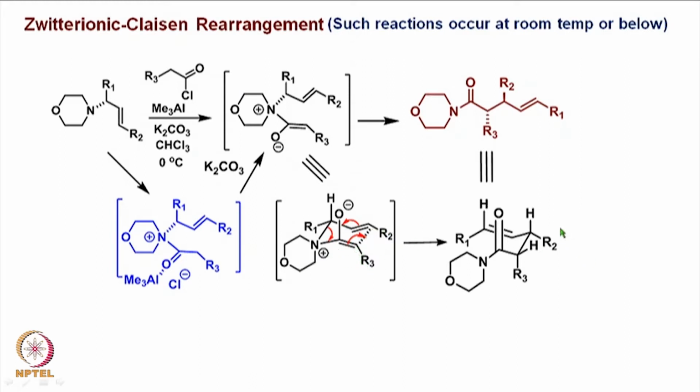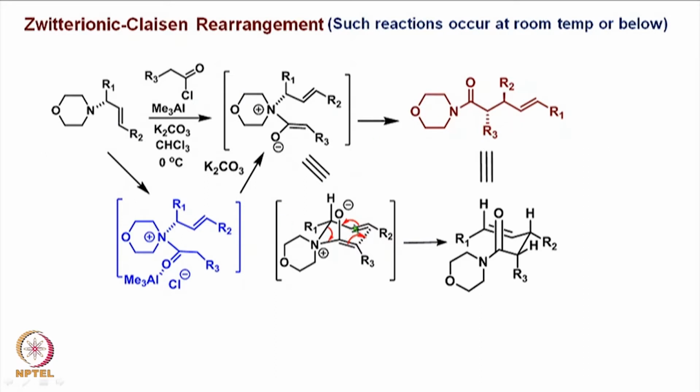And this rearrangement leads to the formation of this particular product here, which can be written in this particular fashion. Now, depending on different kinds of substitutions and the number of substitutions, one can get different kinds of products. Like in this particular case, we have started with this particular double bond being trans, and therefore we have got a product of this kind, which is an anti-product.